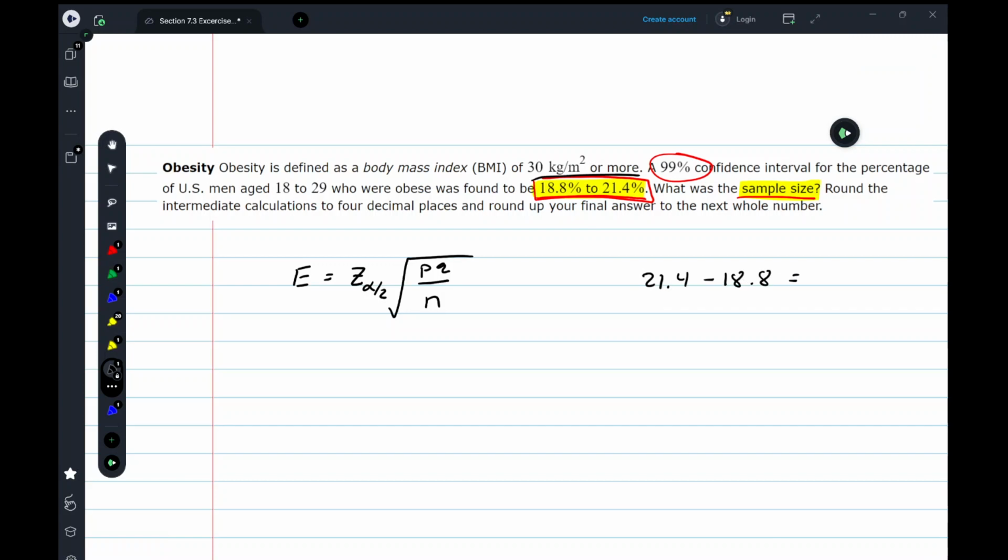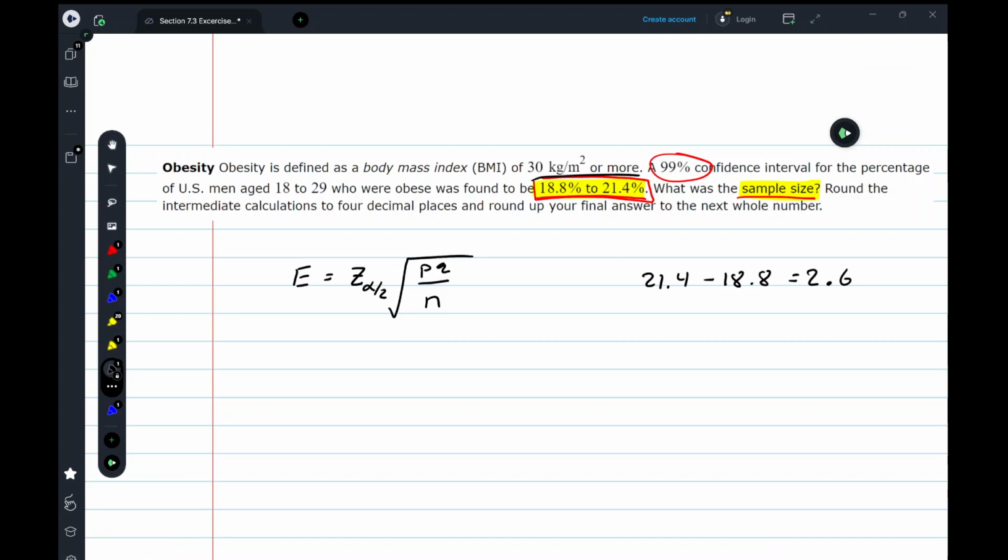I believe I get 1.6. Let me verify that on the calculator really quick. 21.4 minus 18.8, like I thought, I missed a whole digit there. It's actually 2.6.